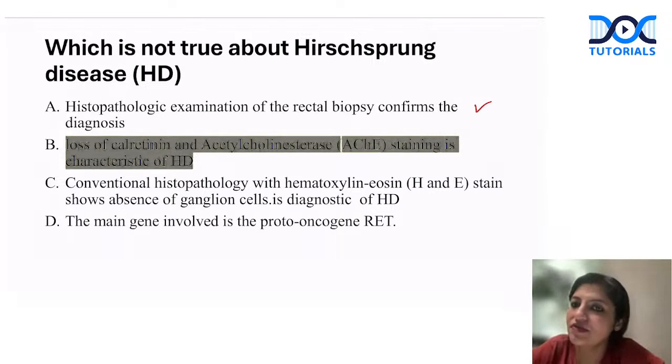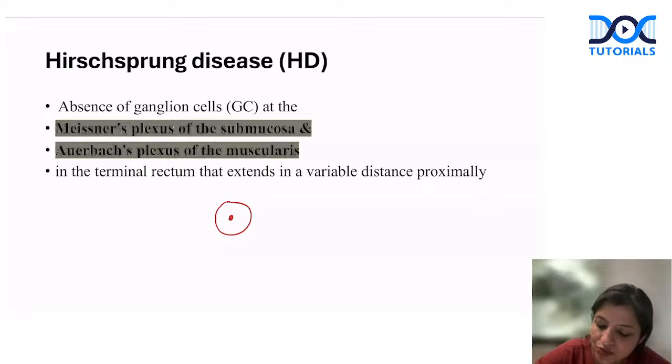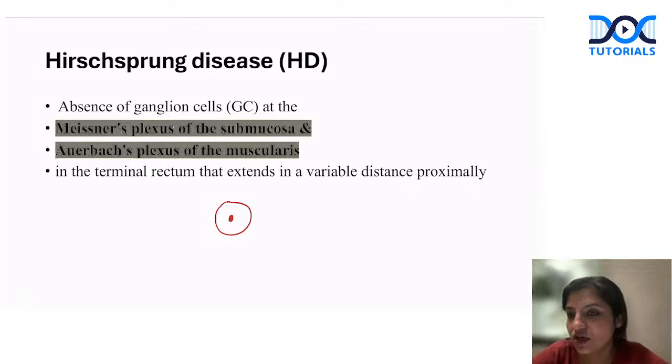To know this, first let's come to the understanding of Hirschsprung's disease. Everybody knows what Hirschsprung's disease is. It is absence of the ganglion cells in the Meissner plexus of the submucosa and Auerbach plexus of the muscularis, usually in the terminal rectum, but it can extend proximally. These ganglion cells are large pink cells with prominent nuclei. So that is how they look, and that is what is very classical of these ganglion cells.